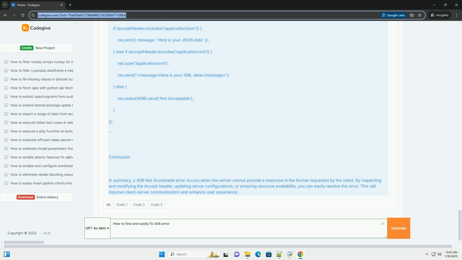Conclusion. In summary, a 406 Not Acceptable error occurs when the server cannot provide a response in the format requested by the client. By inspecting and modifying the Accept header, updating server configurations, or ensuring resource availability, you can easily resolve this error. This will improve client-server communication and enhance user experience.